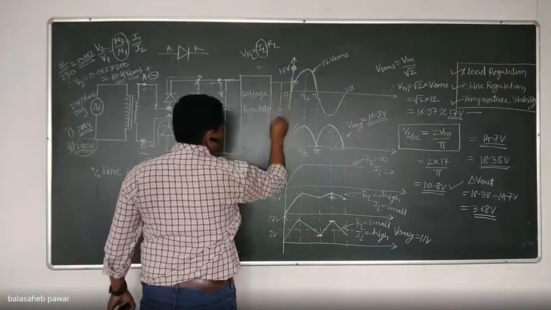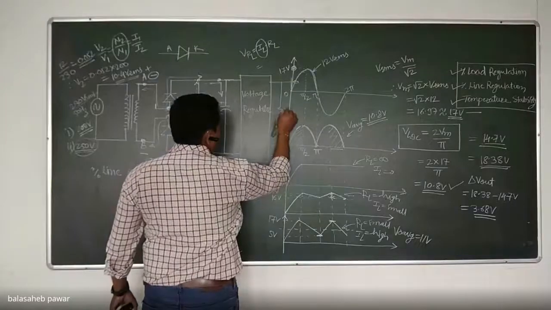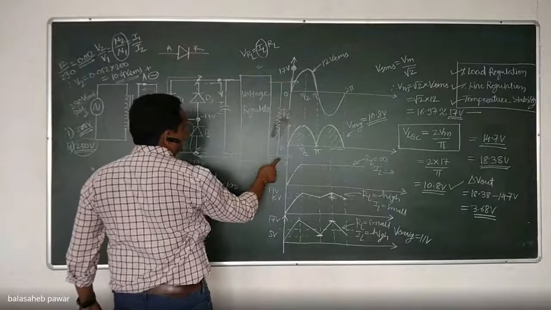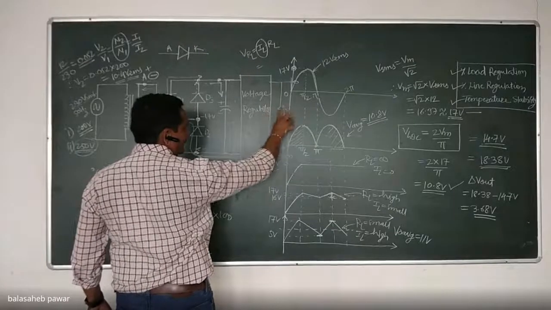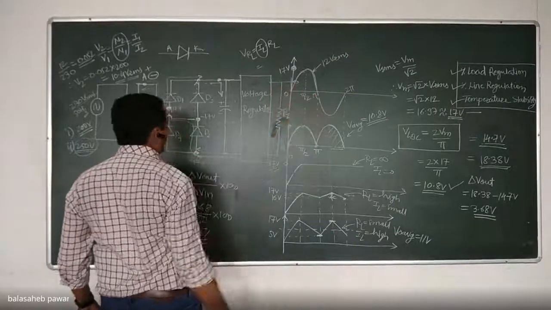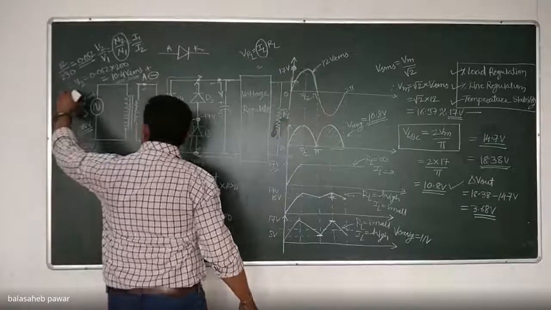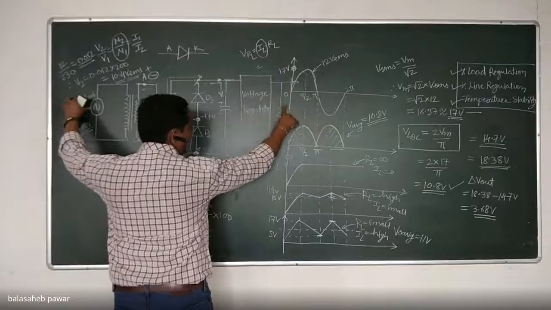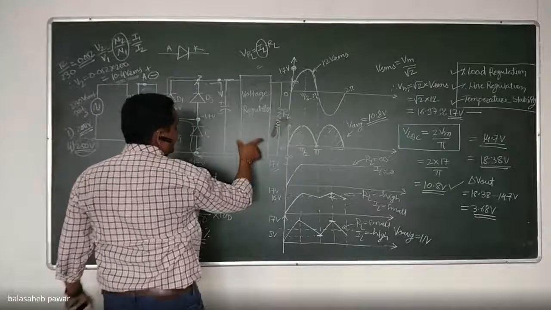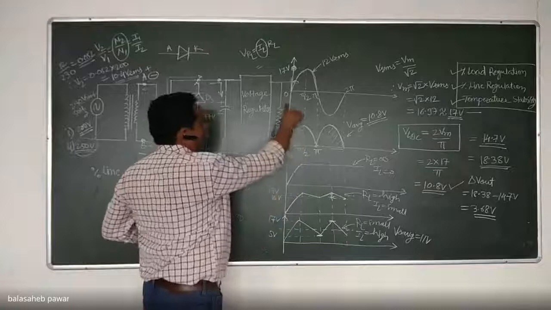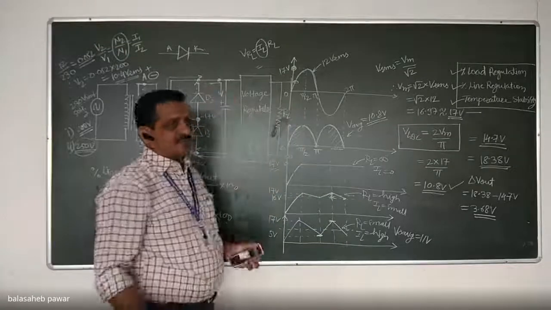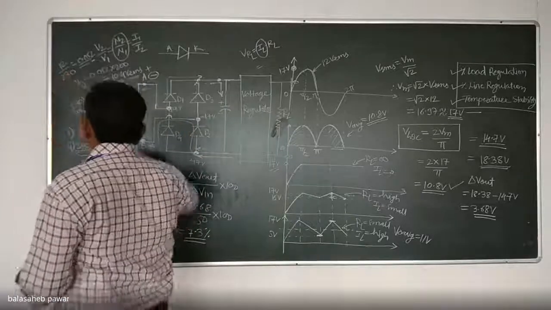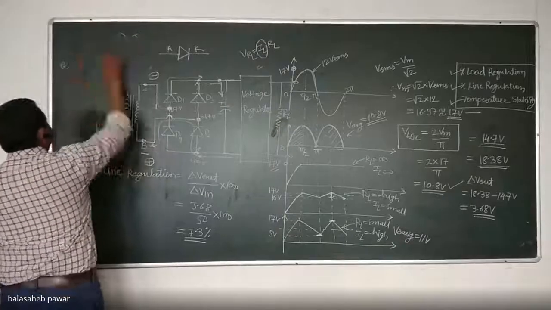What we will observe is that even if there is change in this RL, the output of the voltage regulator will remain constant. It will not change by a sufficiently large value. Similarly, even if there is change in supply voltage, the output of the voltage regulator will remain constant. And third, even if there is variation in temperature, the output will remain constant. Is it clear now? Yes, sir.